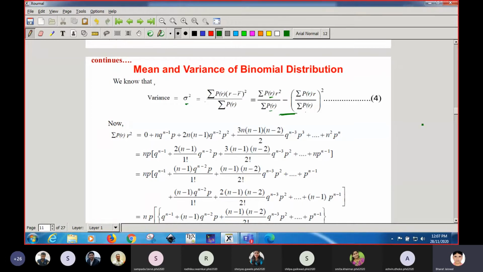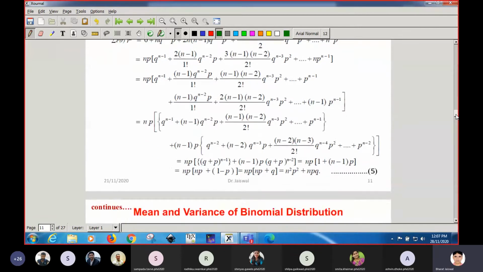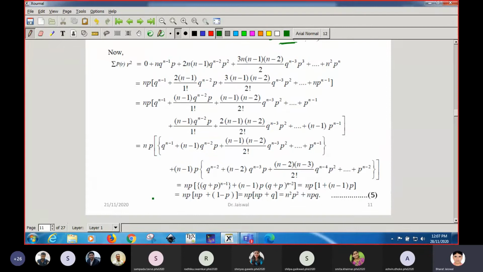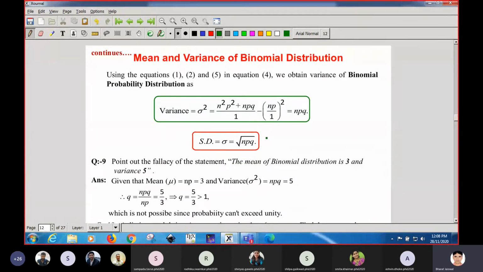So we have calculated this much. You can go through all these steps, and finally we have obtained the sum of probability of r successes into r square, and it comes out to be n square p square plus npq. If you put all those values in equation 4, then you can get the variance, and the variance is always npq.